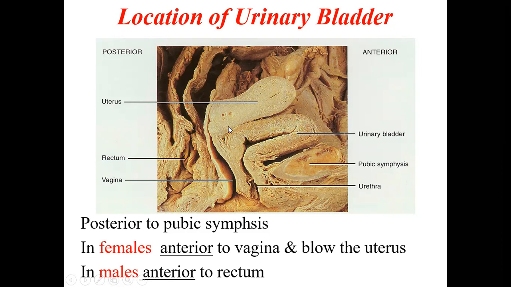In the female, as we can see here, the anterior wall of the vagina will be in relation to the posterior wall of the bladder, and the uterus will be above. Uterus is on top, below that is the urinary bladder, and posterior to it is the anterior wall of the vagina. In the male, both the uterus and the vagina will not be there, so the posterior wall of the bladder will be directly in relation to the rectum. In the male, the rectum will be in direct contact with the bladder, but in the female, it will be the uterus and the vagina. These are the posterior relation differences between the male and the female.